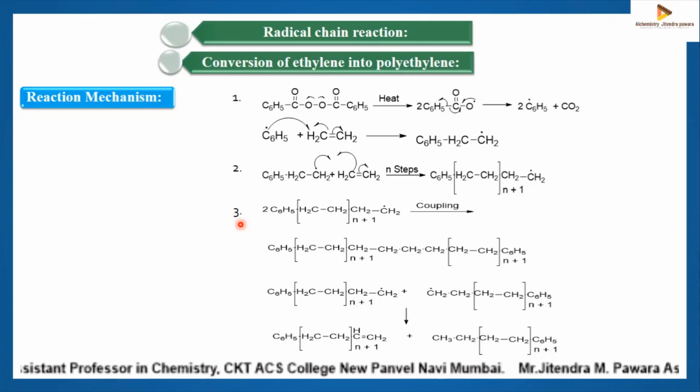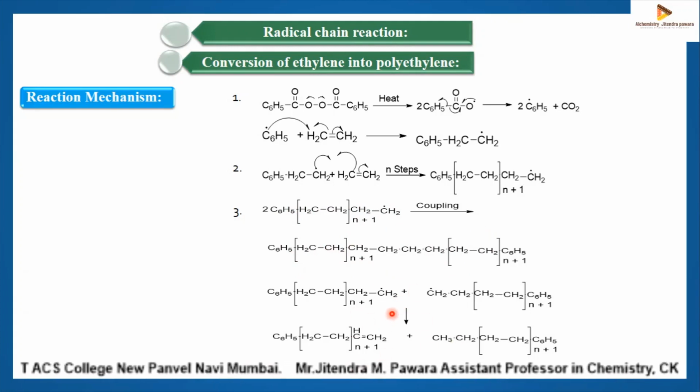Then the third step: the long chain free radical can be terminated. Now the stopping of that reaction, you have to terminate it. So how to stop that? By coupling or disproportionation. In this last step, you have two C6H5CH2 radicals. The coupling of these two molecules will take place, and you will get this compound by coupling reaction. The second one is by disproportionation.